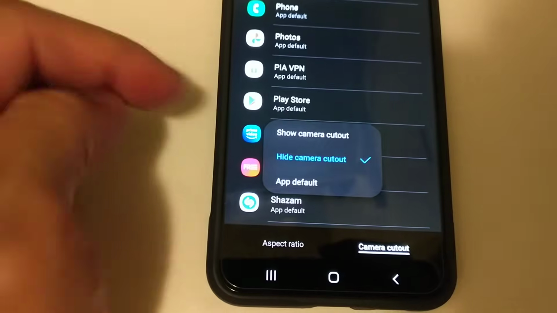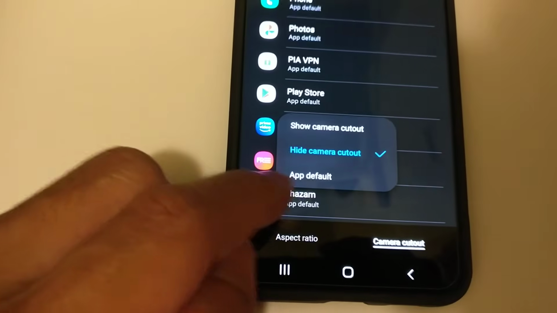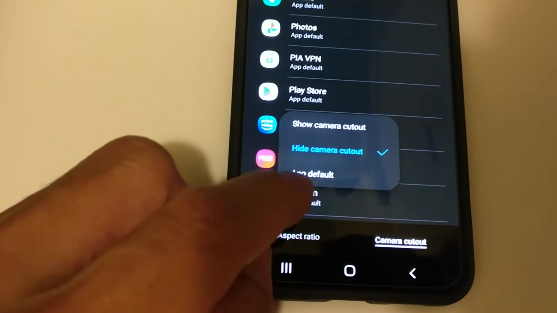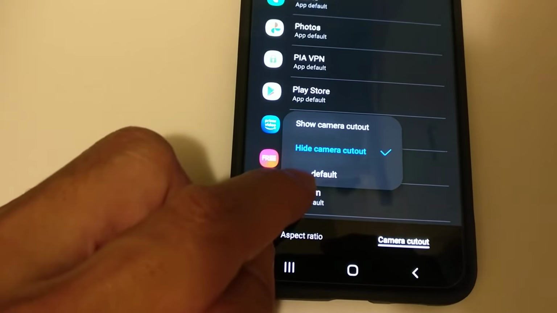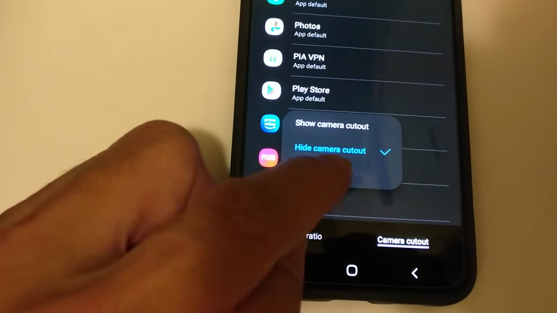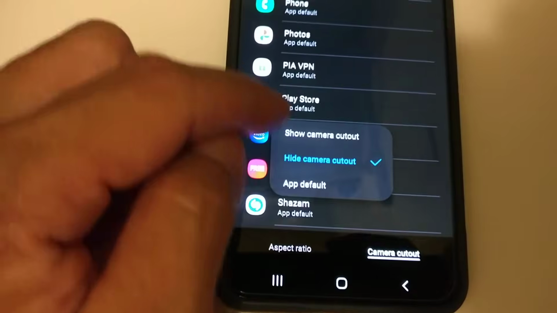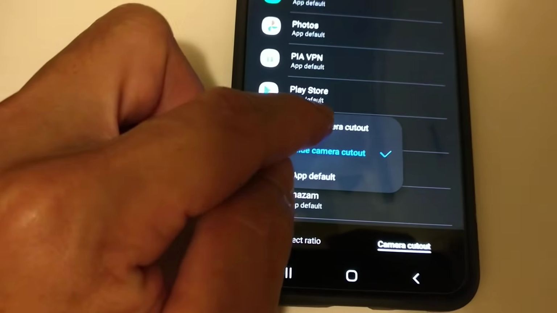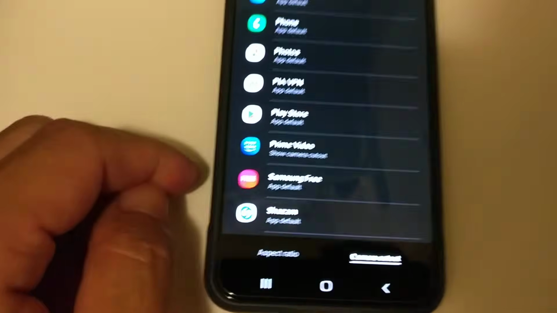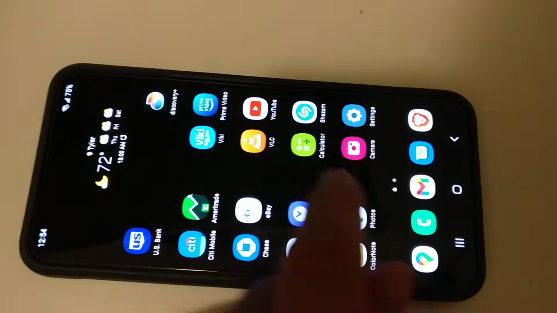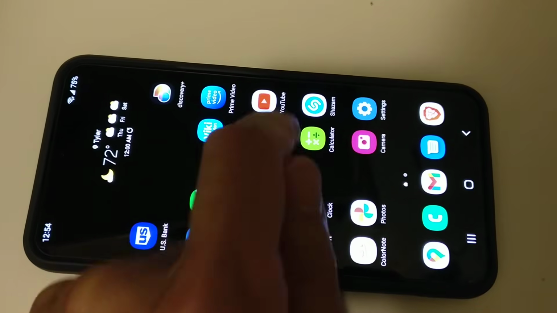Alright, Prime Video, and right now by default it'll say app default. I put on hide camera cutout just to show you, but you should put it on show camera cutout. Show camera cutout, alright? Now we'll just go back. I'll play the, where's it at?